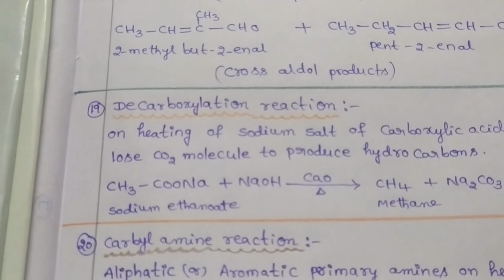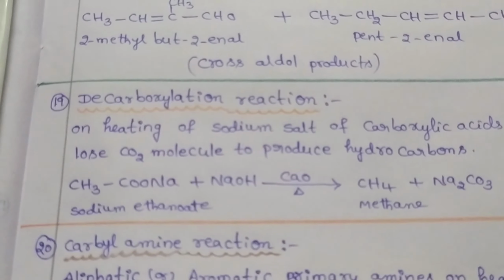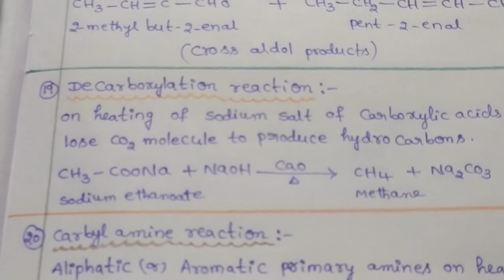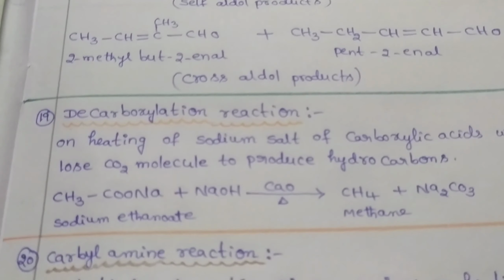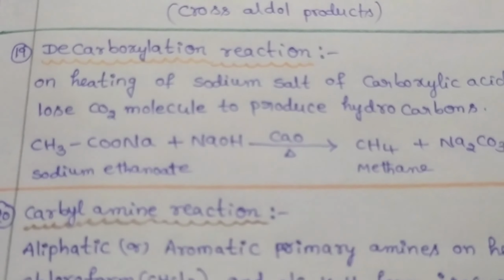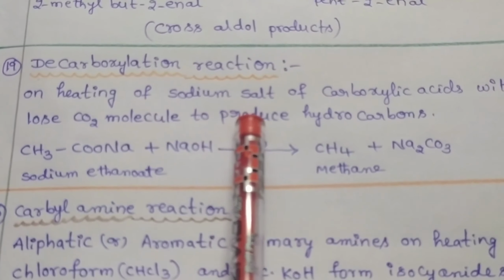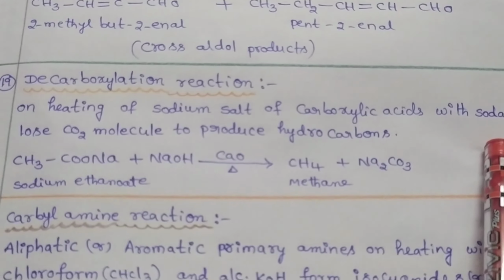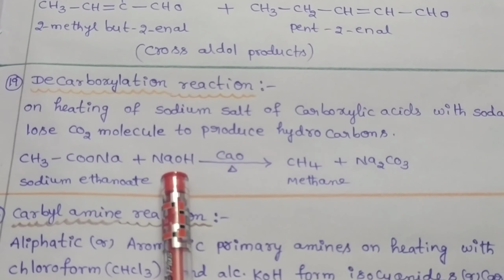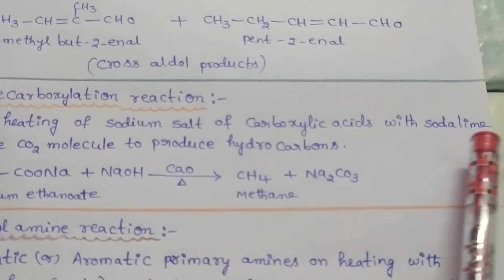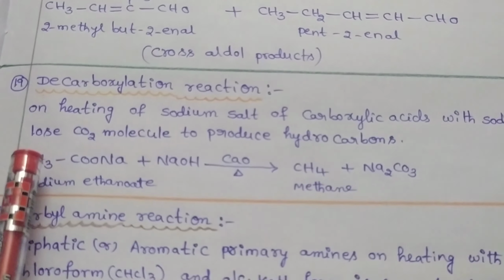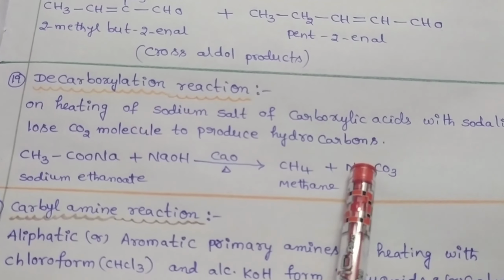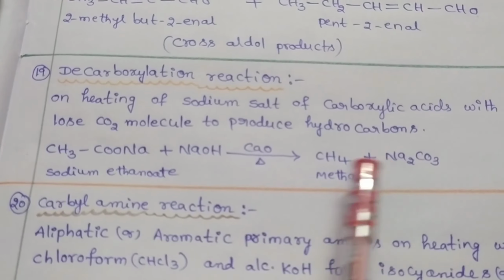Now we discuss decarboxylation reaction. In the name itself, decarboxylation, that means removal of carbon dioxide takes place in this reaction. First, on heating sodium salt of carboxylic acid with soda lime, that means a mixture of sodium hydroxide and calcium oxide, which we name soda lime, it loses a carbon dioxide molecule and forms hydrocarbons as a final product.